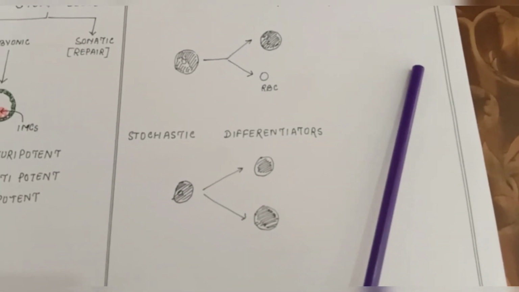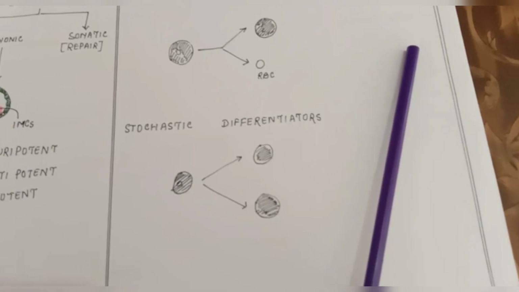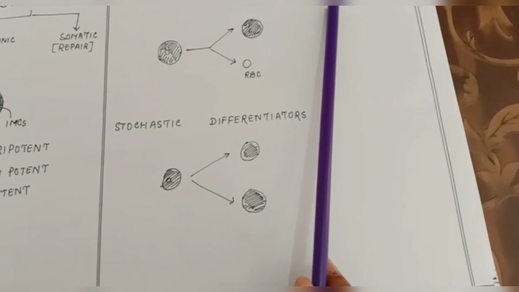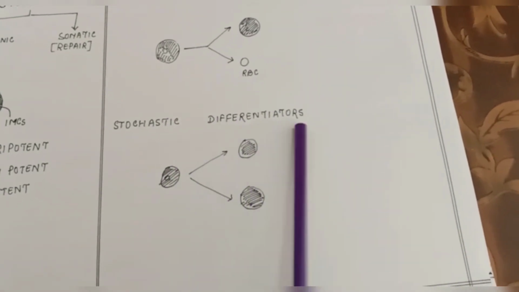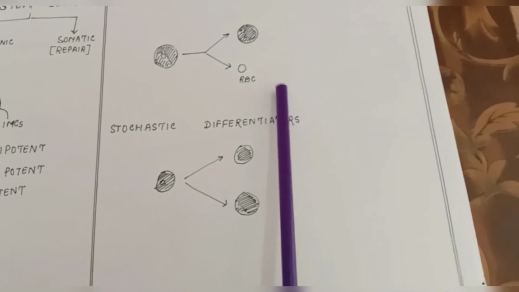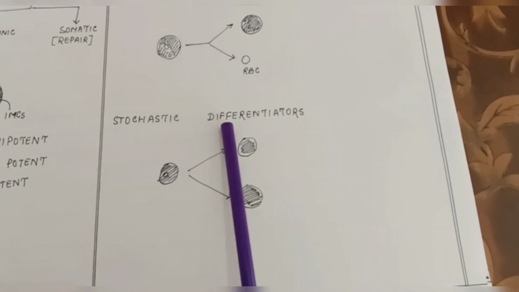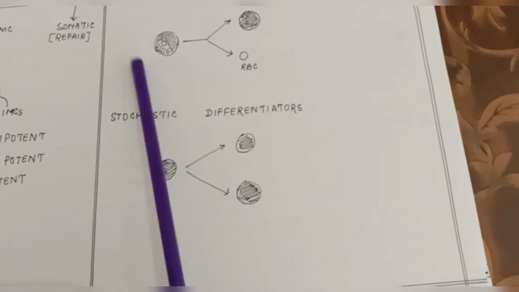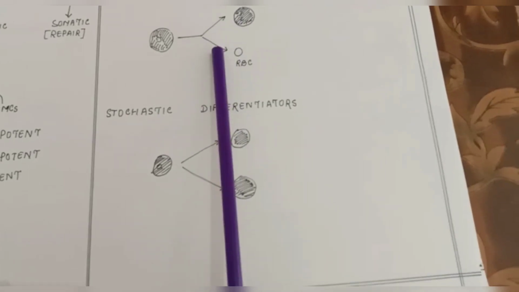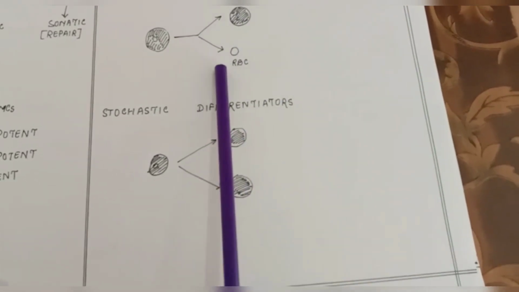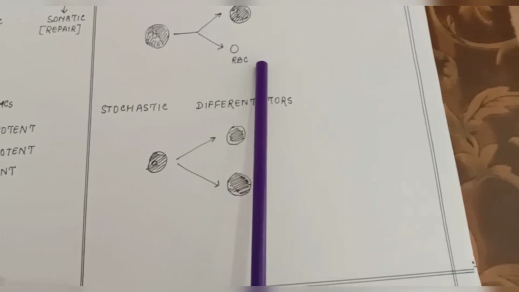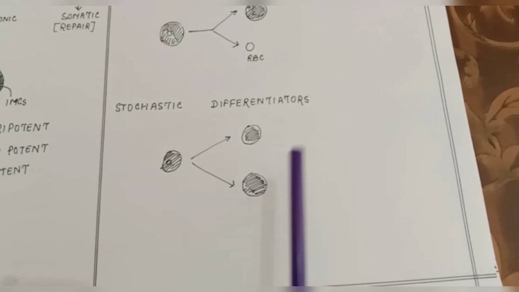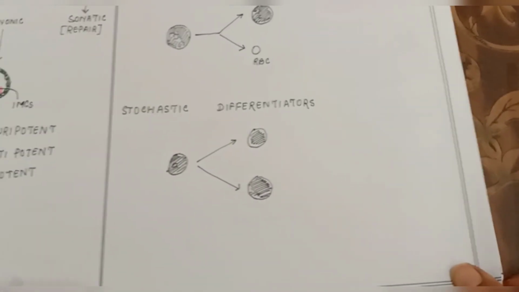Just see, when somebody asks about a proper definition of a stem cell, you can say they are obligate asymmetric regenerators and stochastic differentiators. So large, right? These are the division mechanisms of stem cells. Obligate asymmetric regenerators are those stem cells that divide into two parts, one forming the same stem cell and the other a different kind of cell, for example RBC, right? Stochastic differentiators are those stem cells that form two types of stem cells itself, right? And they go on dividing.